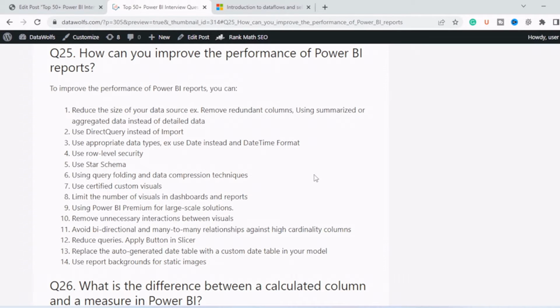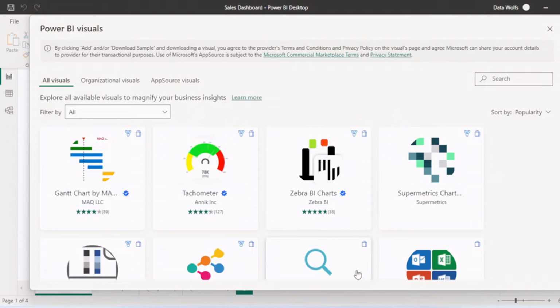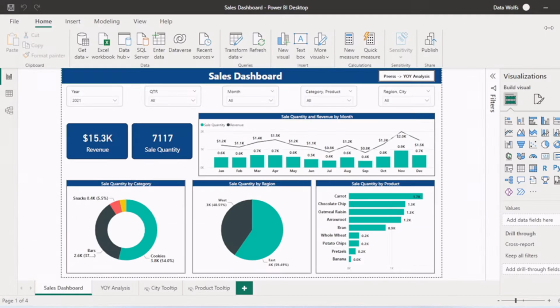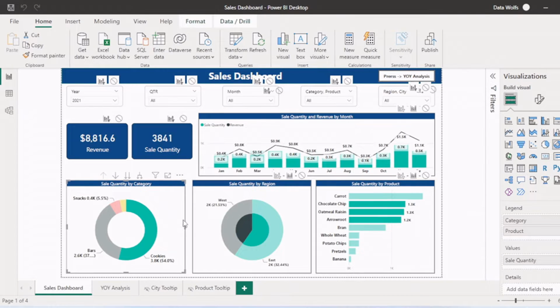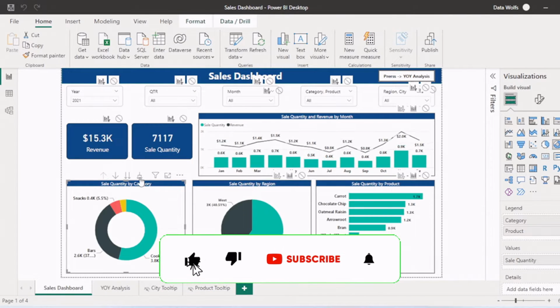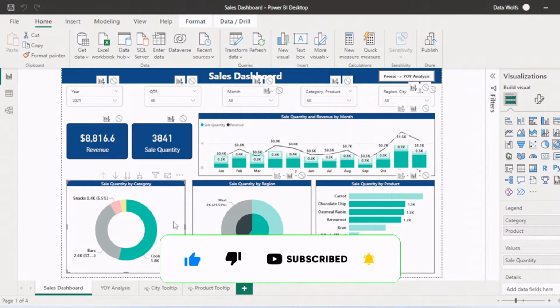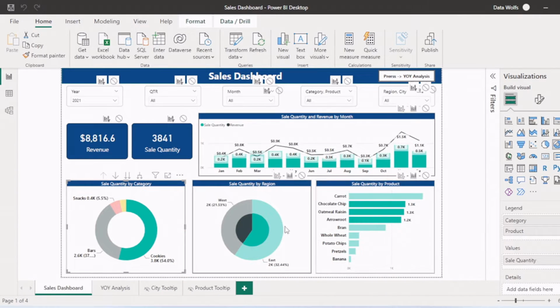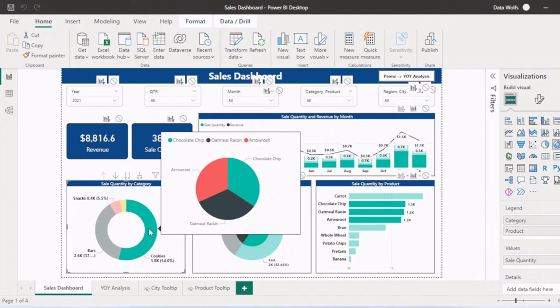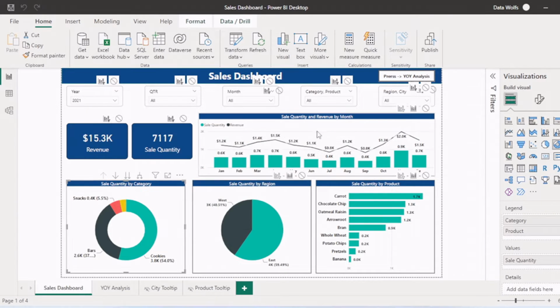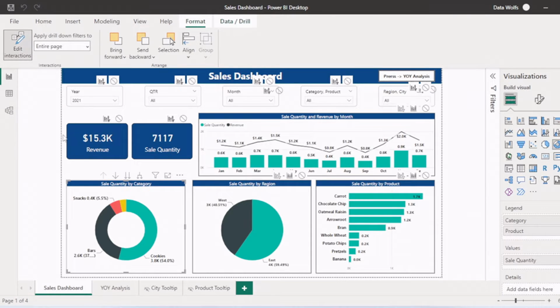Remove unnecessary interaction between visuals. So if I again go to my Power BI dashboard, you can see whenever I click on this visual, all other visuals get filtered by it. This will create more computation, as when I'm filtering this, Power BI is calculating the impact on the other visuals. So it will slow the performance of your report. You can try to limit this by choosing the Format option and then Edit interactions.